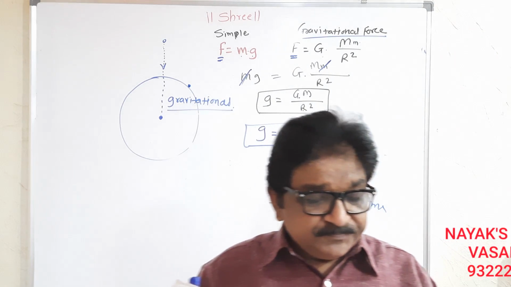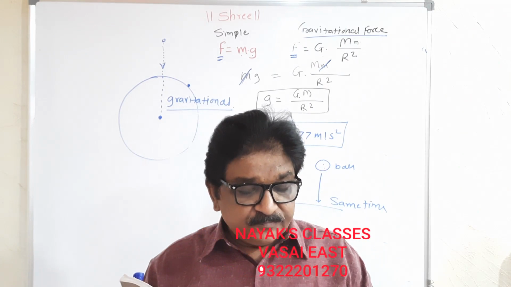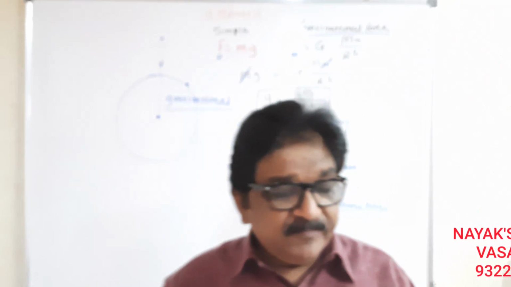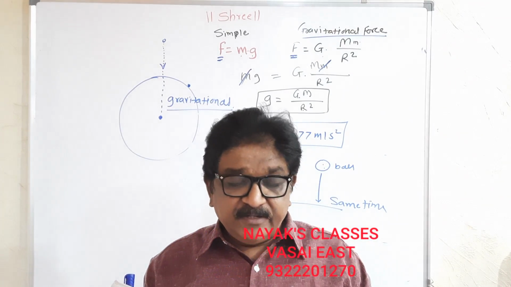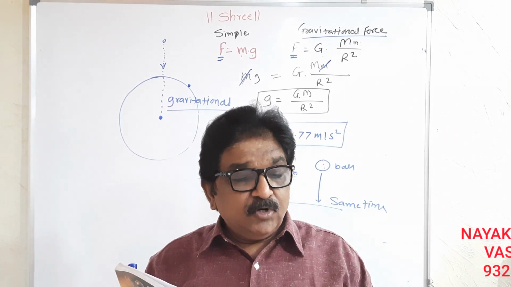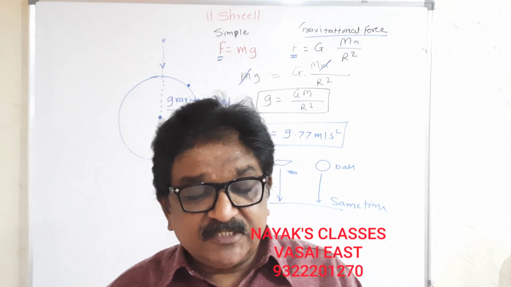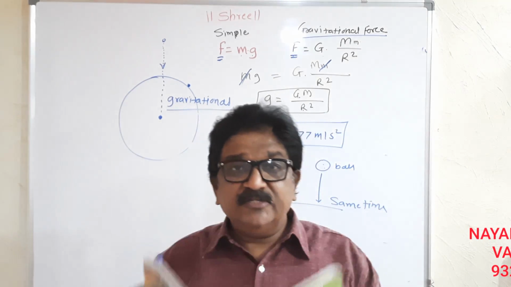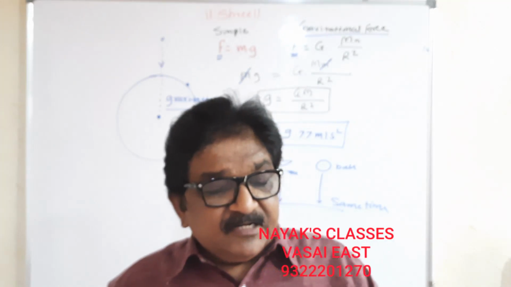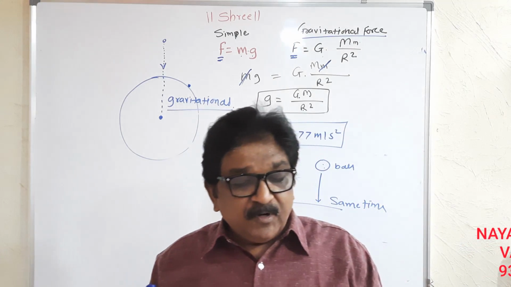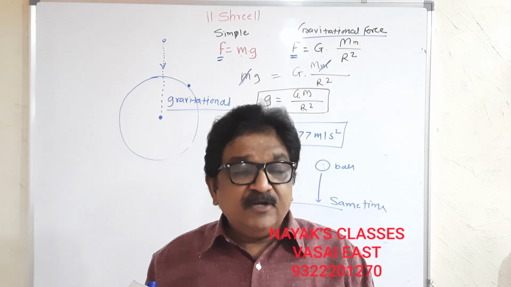This finishes the gravitational acceleration note. Once again, I am reading what you have to write. The earth exerts gravitational force on objects near it. According to Newton's second law of motion, a force acting on a body results in acceleration. Acceleration means change in velocity, 0 to something. Thus, the gravitational force due to the earth on a body results in acceleration. This is called acceleration due to gravity and denoted by g.